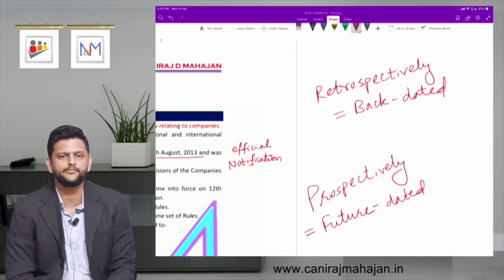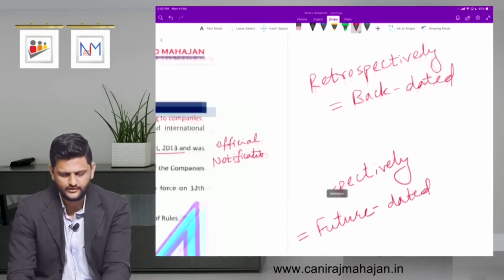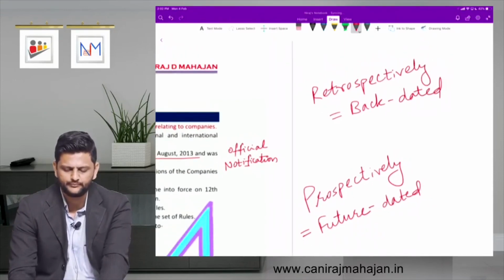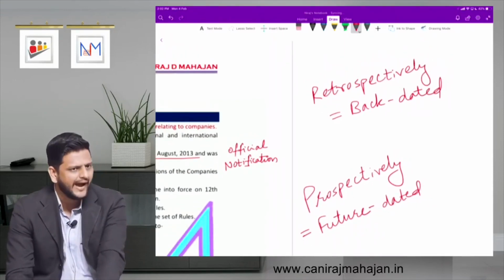So come out of your CPT and foundation level of law. You have to now go a little bit deep, core of law. So retrospective means backdated, prospective means future dated.